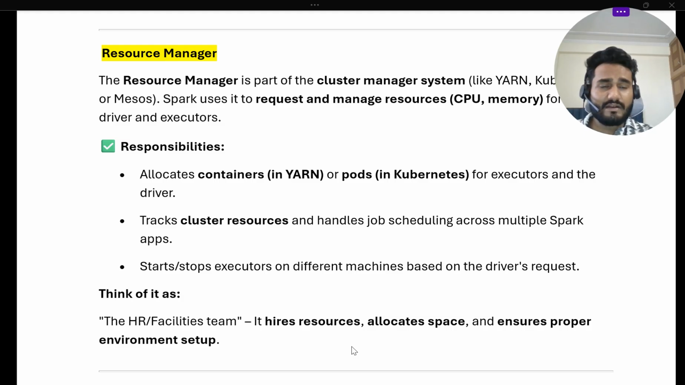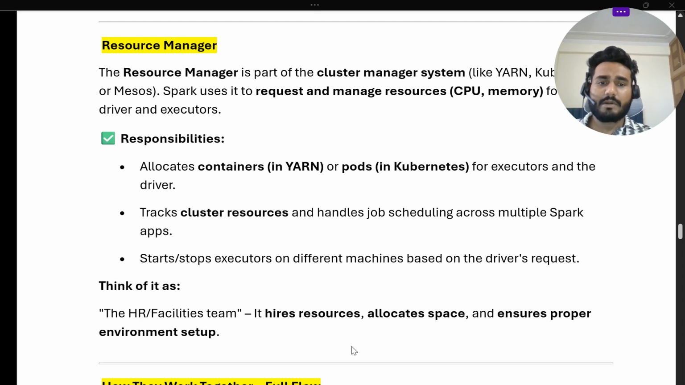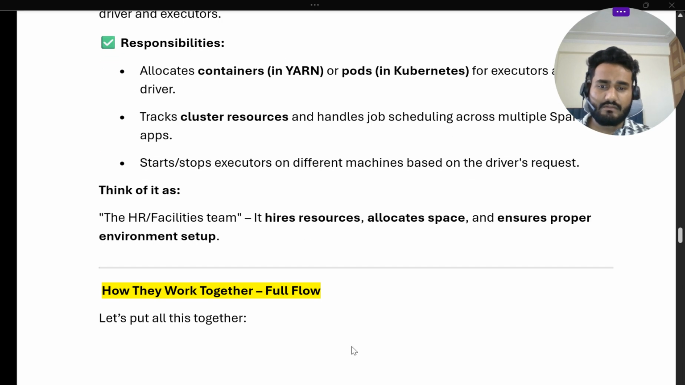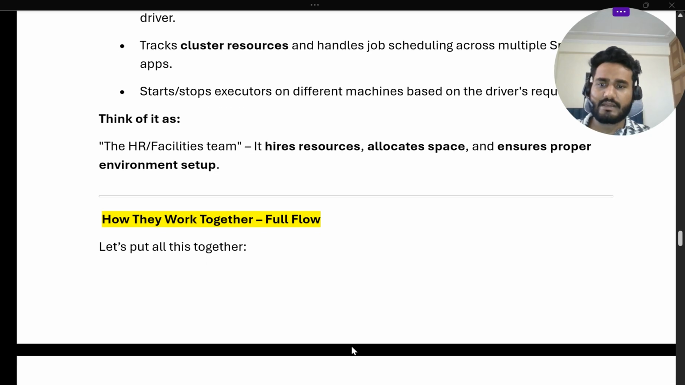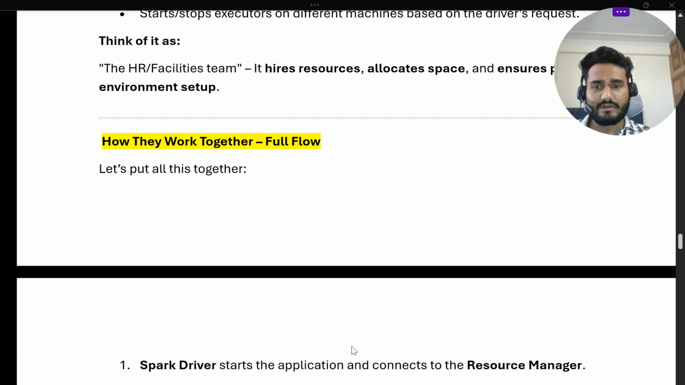So till now, what we understood: what is a job, what is a stage, what is a task, then what is the driver program, where it is running, what is client mode, cluster mode, what is an executor, what is the life cycle of an executor, what is the resource manager. Now coming to one more important topic, that is how they work together. The entire thing, how they work together.